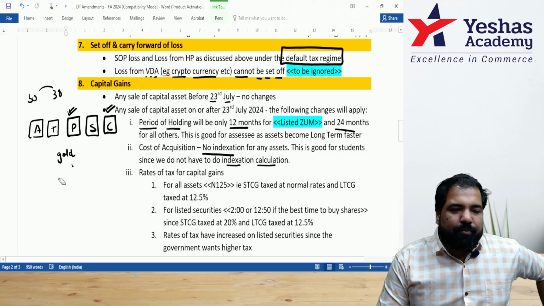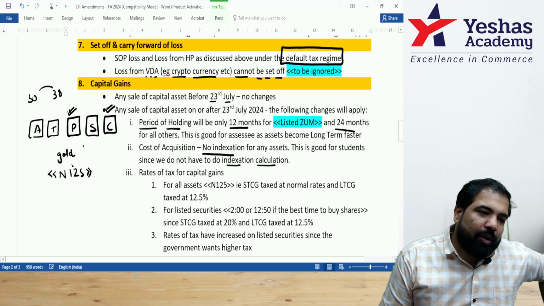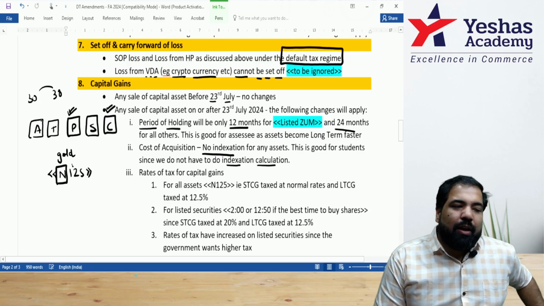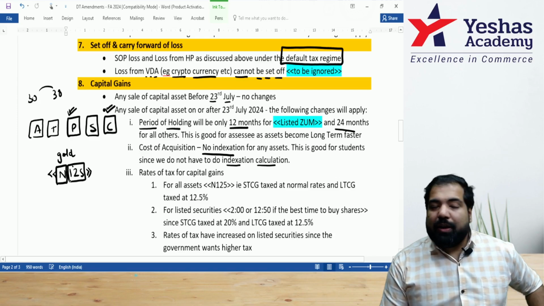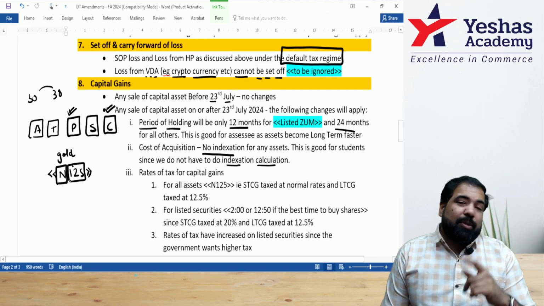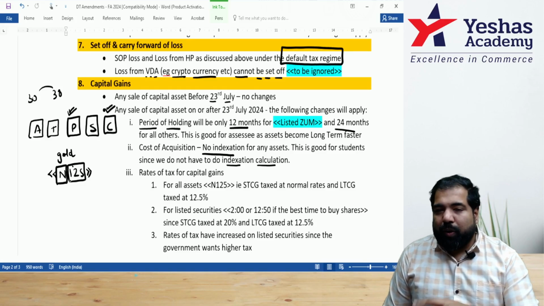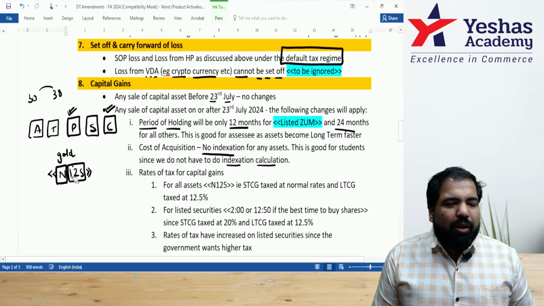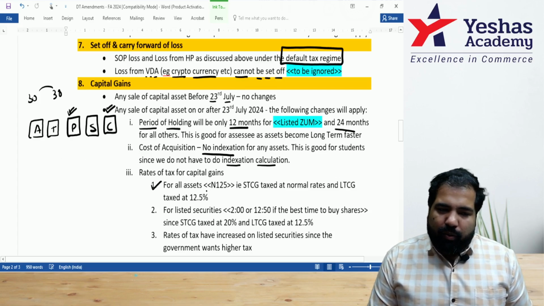The government has said that I-20 will now become N-12.5. What is this? 30 to 38, this will be taxed at normal rates only. But if it's long term, then it will be taxed only at 12.5%, not 20%, which is a reduction. Yes, but you won't get indexation. So remember, it's N-12.5, not I-20, if the asset is sold on or after 23rd July. So this will apply only when you have to calculate your taxes, not before that. That's one major change.